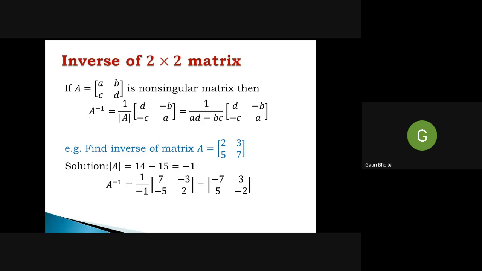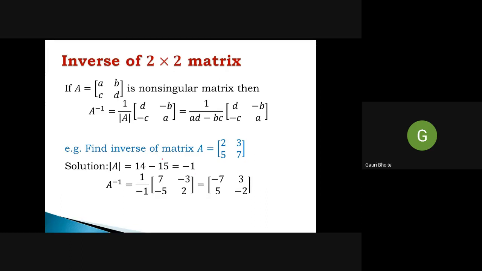I repeat how we find out A inverse. It is 1 upon determinant of A into, in the diagonal elements I interchange these two elements. If A11 is A and A22 is D, now in the new matrix A11 becomes D, A22 becomes A. Then I change the sign of the off diagonal elements. So here it becomes minus C and here it is minus B. Okay. And 1 upon determinant of A. So what is the determinant? AD minus BC. Then the matrix is D, minus B, minus C, A. Okay. So we see a quick example.